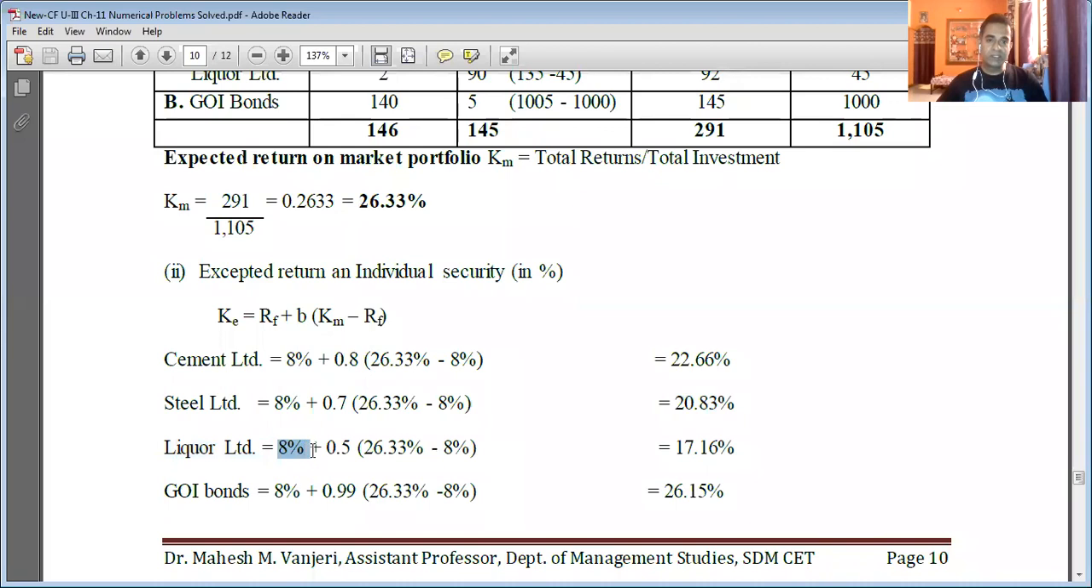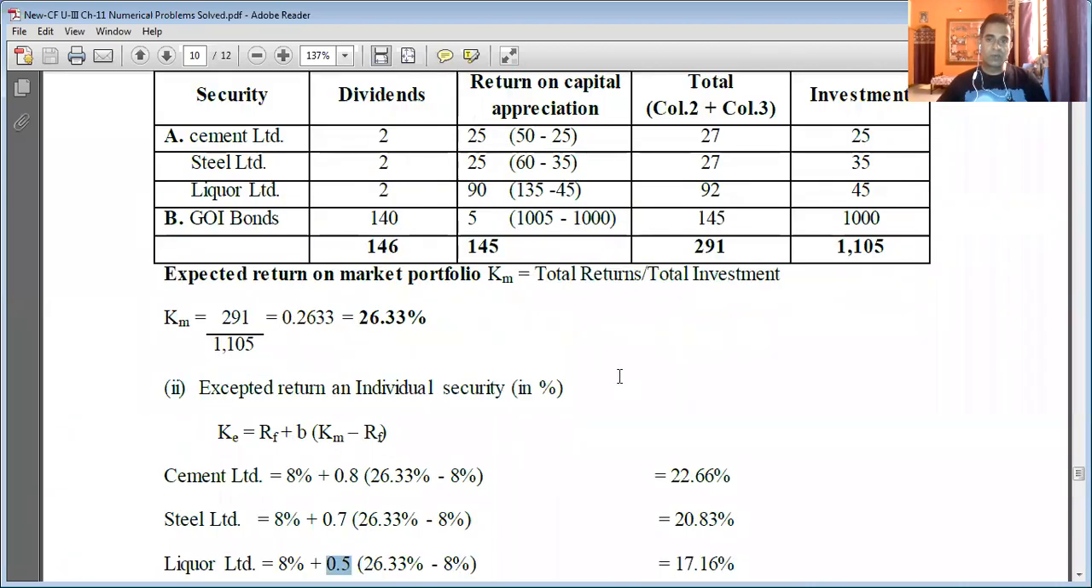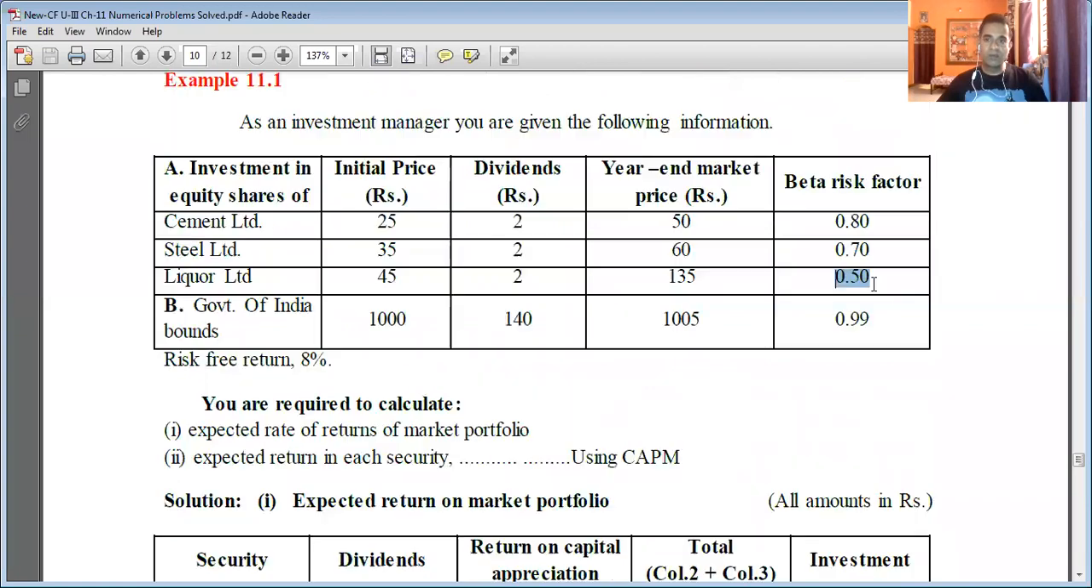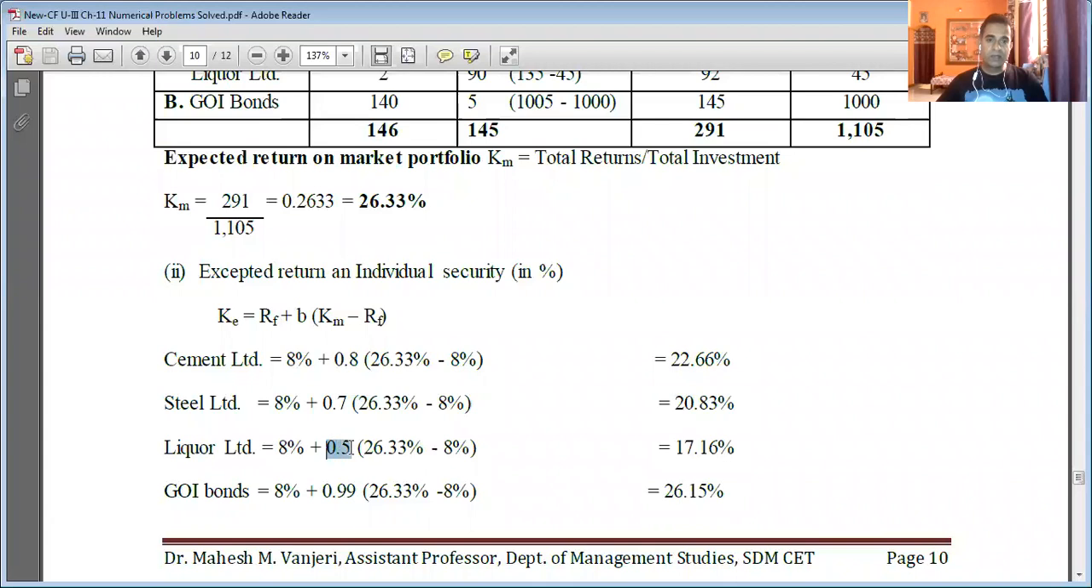Then Liquor Limited, RF 8% plus beta risk factor 0.5, which is given in the problem. Beta risk factor of Liquor Limited 0.5 into bracket KM, the expected return on market portfolio 26.33%, which we have calculated, minus RF 8%. So once you simplify the equation, the answer you get is 17.16%.